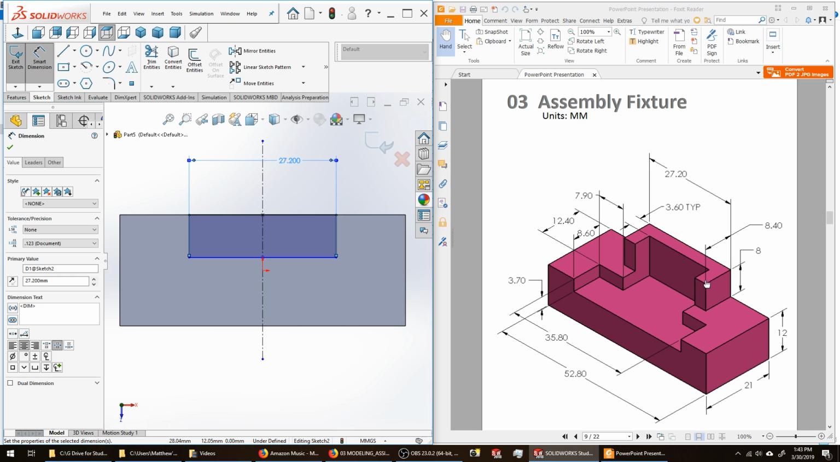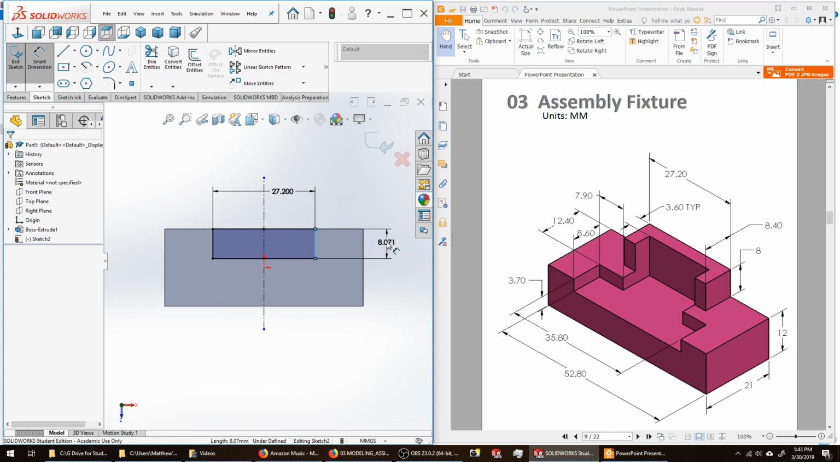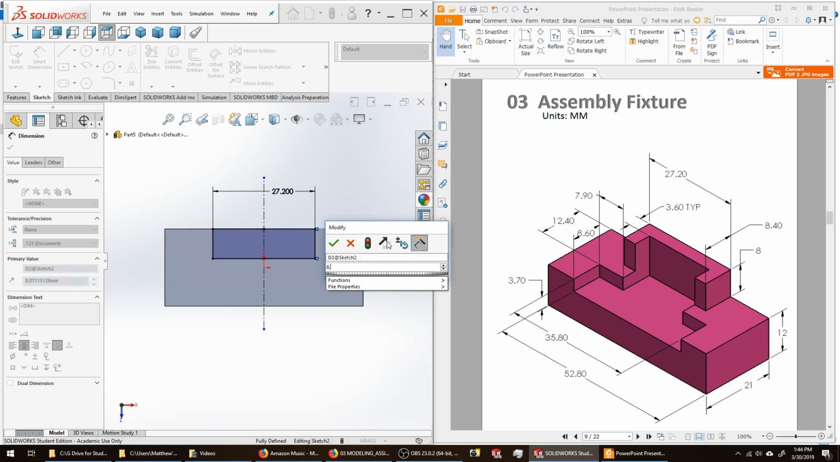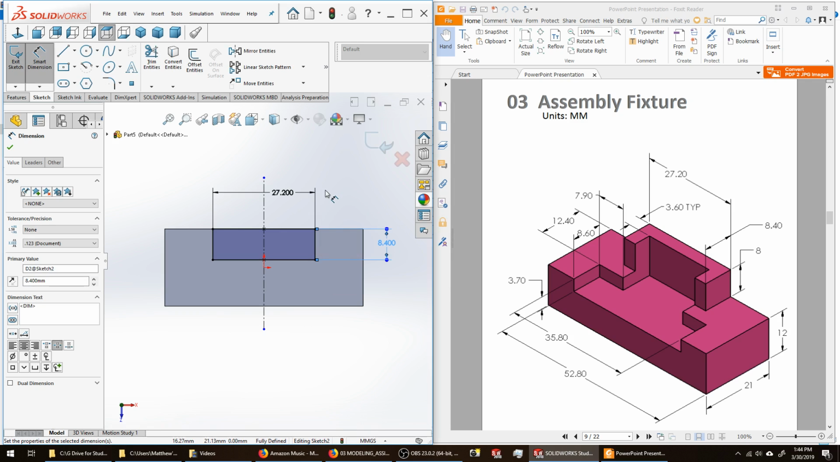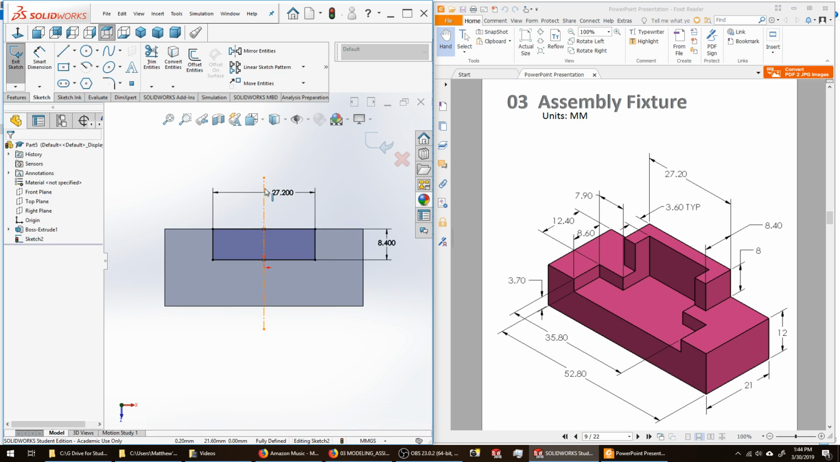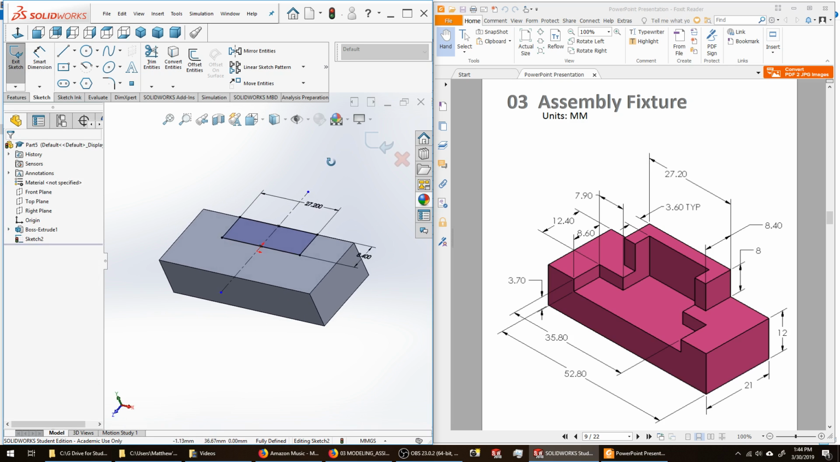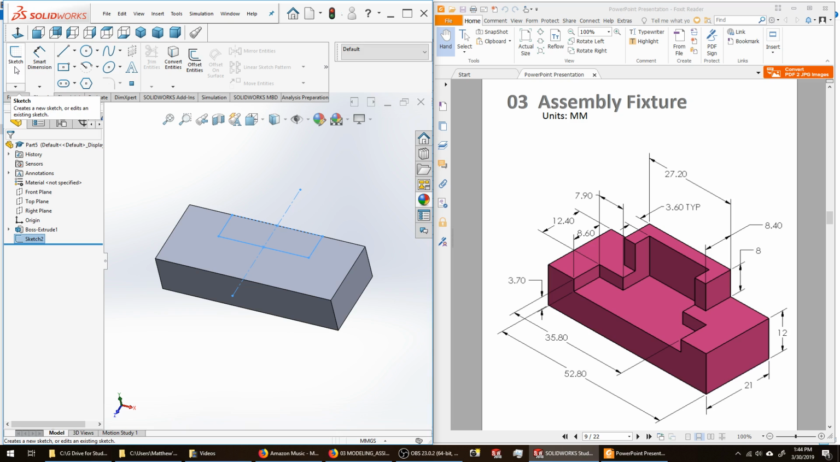Distance of this edge here is 8.4 millimeters. Pick that entity. 8.4 millimeters. You can see that that sketch is fully blackened, it's completely defined, and it's shaded. I'm going to exit that sketch.